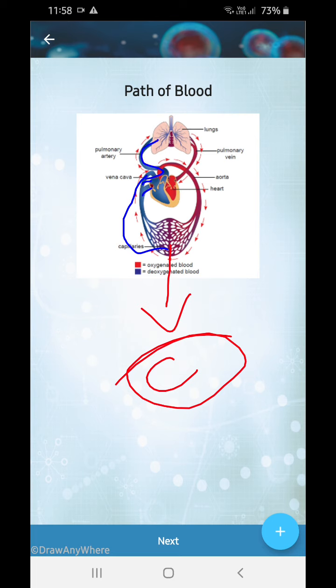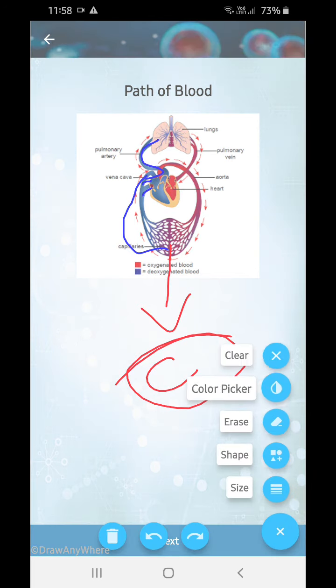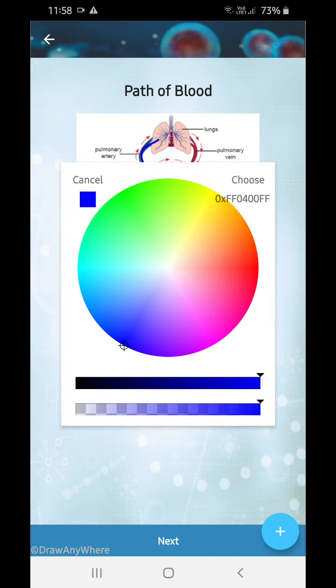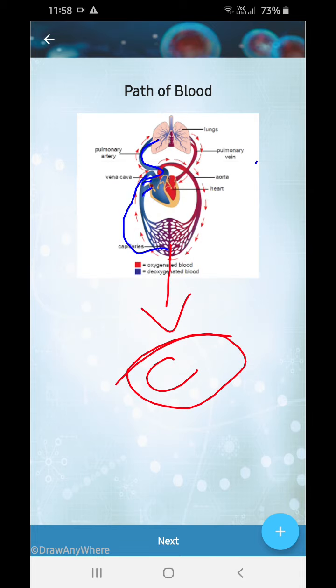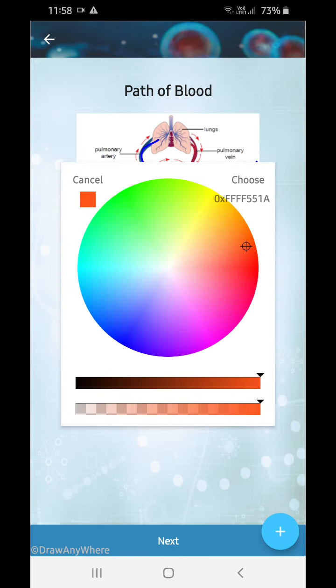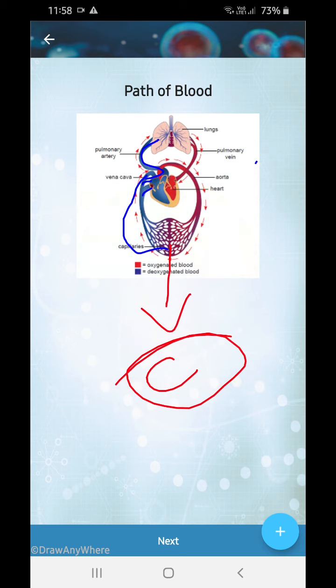carries the impure blood to the heart. No, not to the heart but to the lungs. Sorry, I am getting mixed up. It's the lungs, and the lungs have a lot of oxygen, so the pulmonary vein is taking the blood back to the heart, and then it's going to the aorta, and then again all the cells of the body are getting pure blood. Oxygen is exchanged over the lungs.